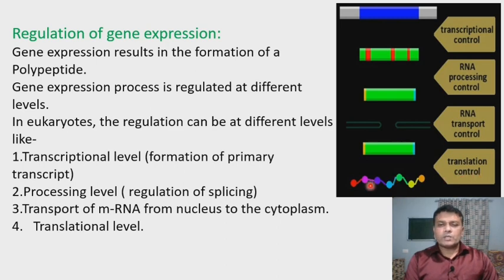So the formation of the polypeptide chain is prevented or stopped. A polypeptide chain results in the formation of protein. So the formation of the polypeptide chain is stopped at this level, and it is called translational control. So regulation of gene expression in eukaryotes is carried out at four different levels.